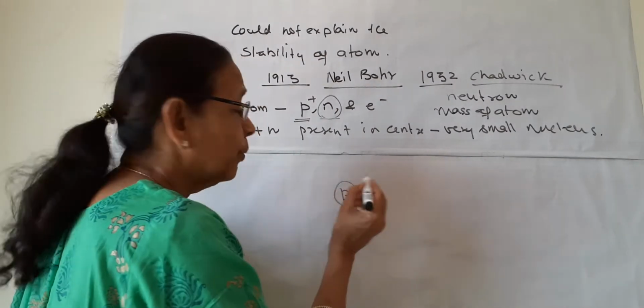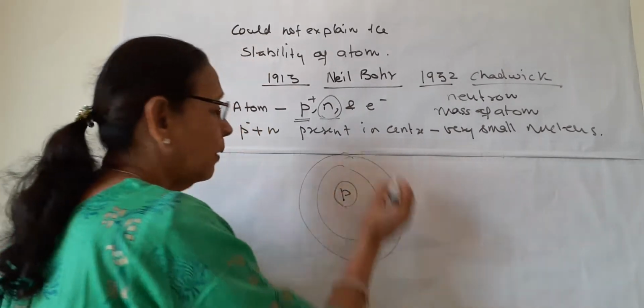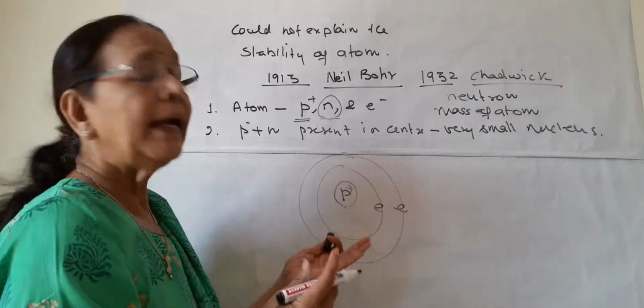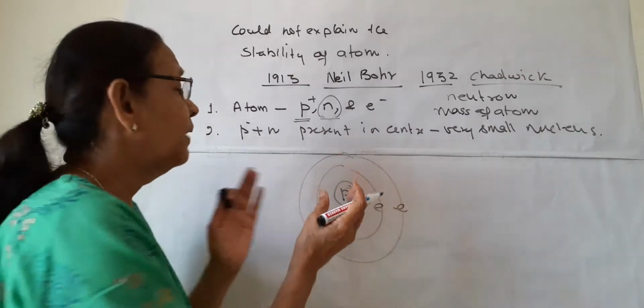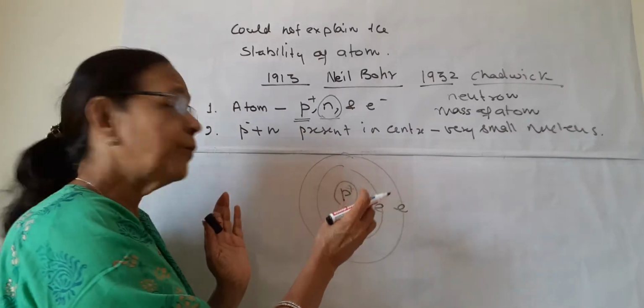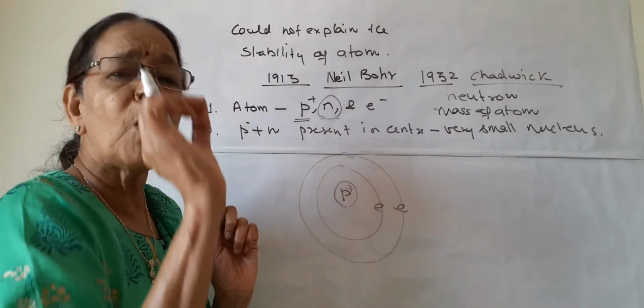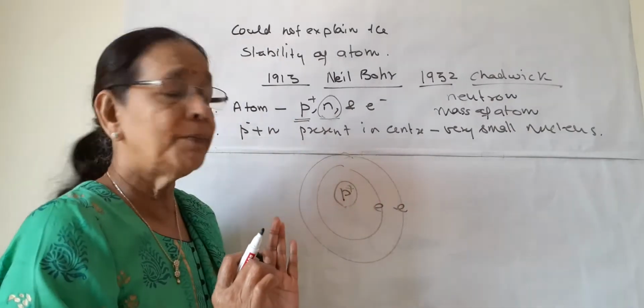It is having protons and electrons are moving around it. Protons are positively charged and they are heavy particles and they have all the mass of the atom in the form of a very small, dense, tiny nucleus in the center of the atom. And electrons have negligible mass.